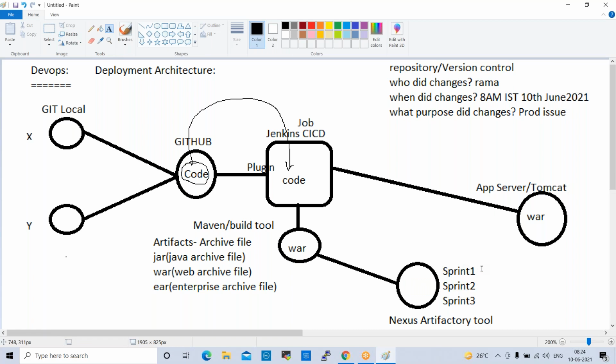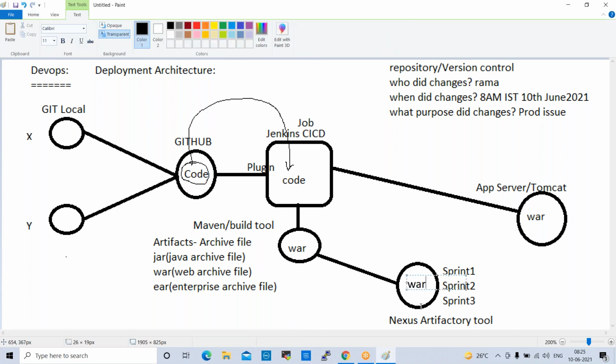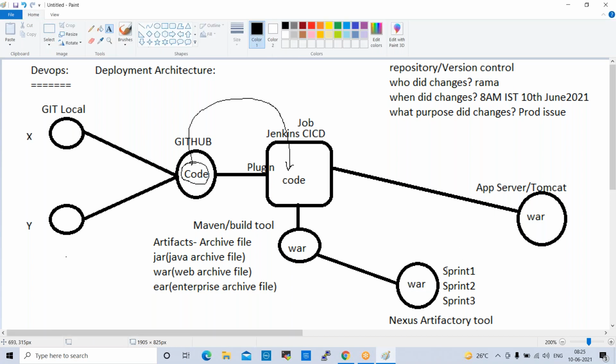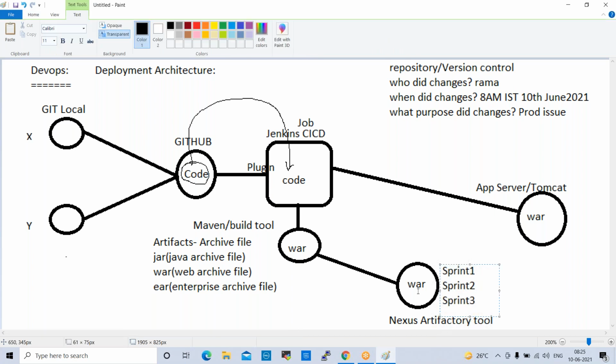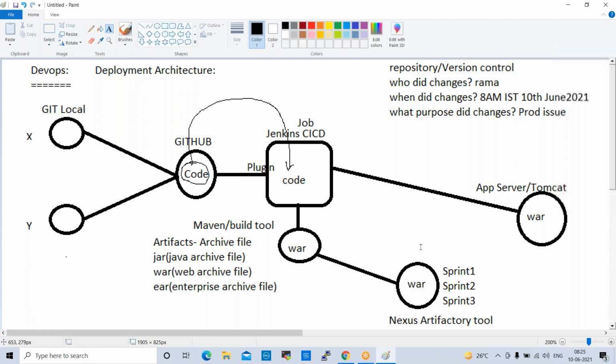If you have a live application, it moves directly to the application server. Some applications are not like that, so they will save in Nexus. Here they will save war files, jar files, EAR files, whatever files. Whenever they have deployments, at that time they will push these war files into application servers and deploy the code. The application server can be a Tomcat server, JBoss server, WebSphere server. It can be any server. So the war files will be saved under the Nexus repository.